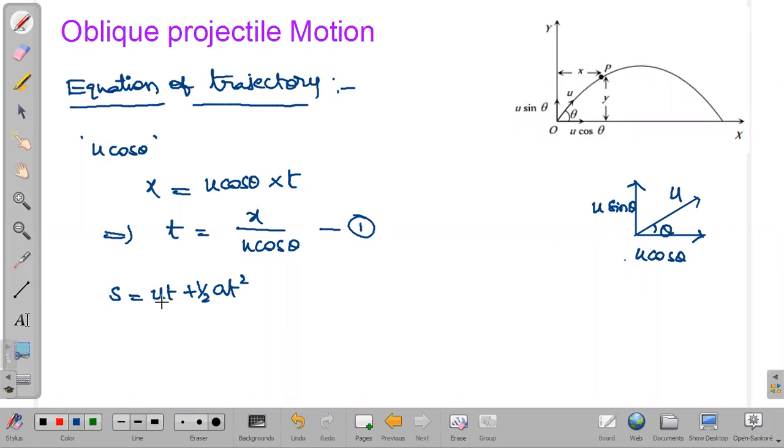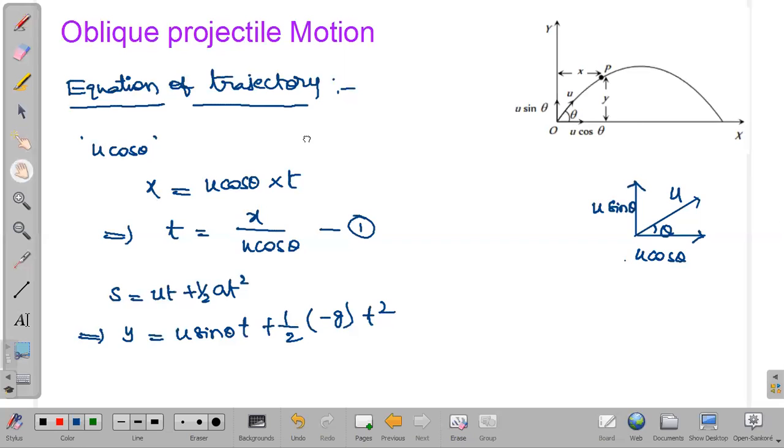Now u is what? uy we have to take. Okay, this is the velocity along the y direction. So uy t plus half a t square we have to write. So s is, along the y axis, the distance y equals, u is what? Along the y axis the velocity is u sin theta into t plus half, and acceleration is what? Acceleration becomes acceleration due to gravity. So acceleration due to gravity is g, but as it is going upwards, when it goes upward we will take it as minus g and t square, right? So this is what we are getting for our vertical.